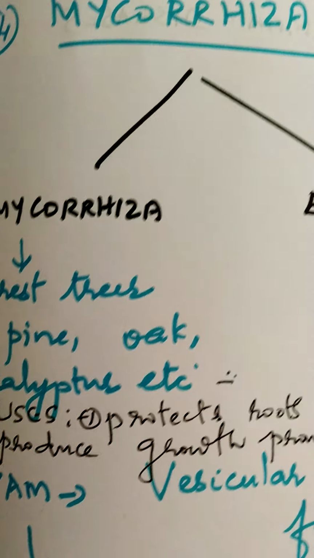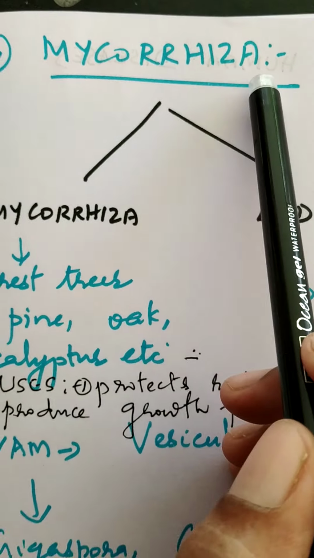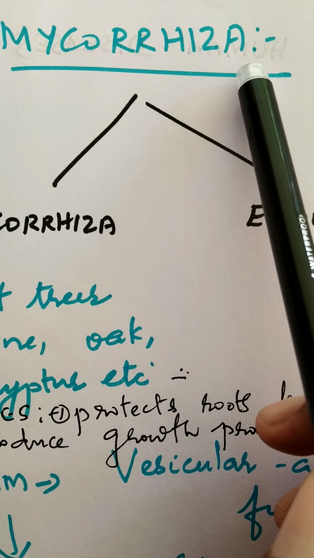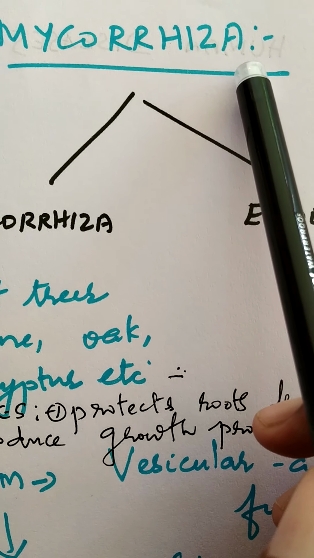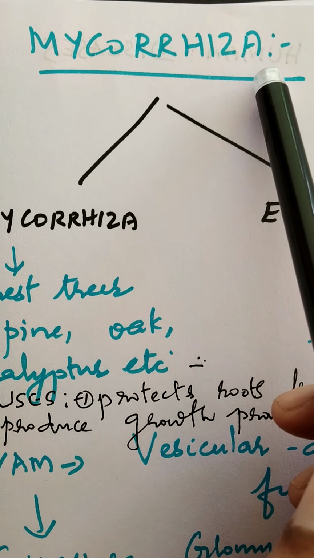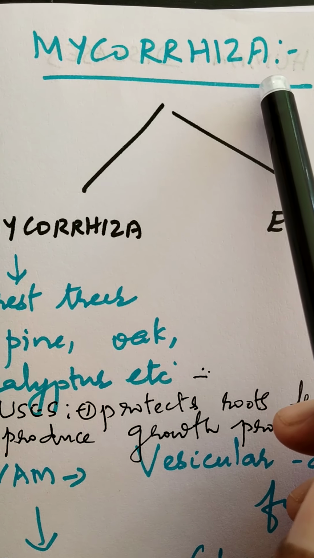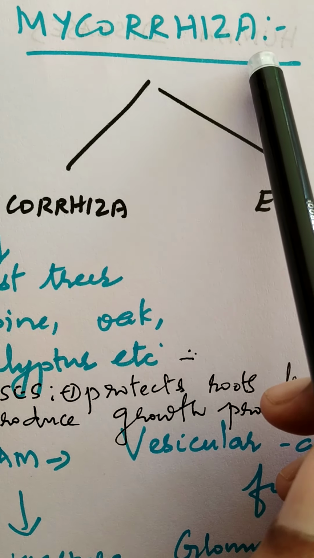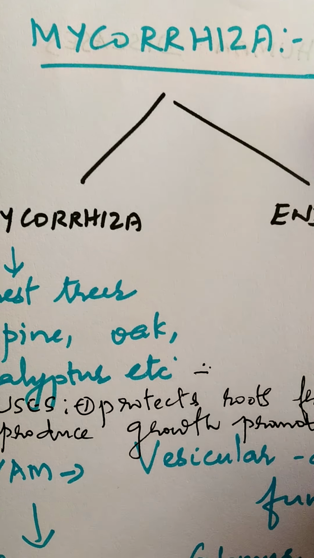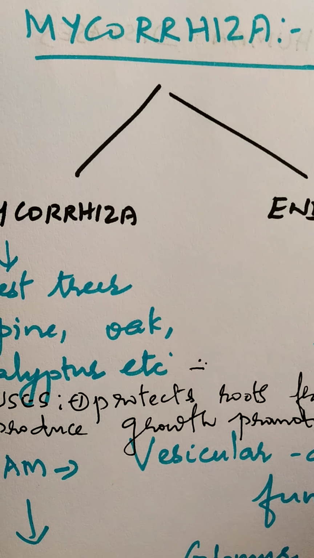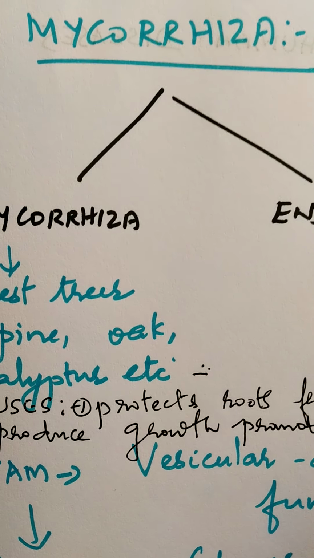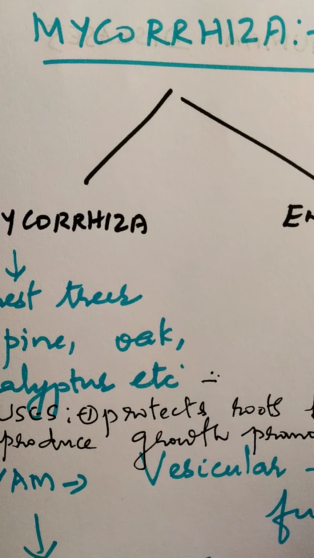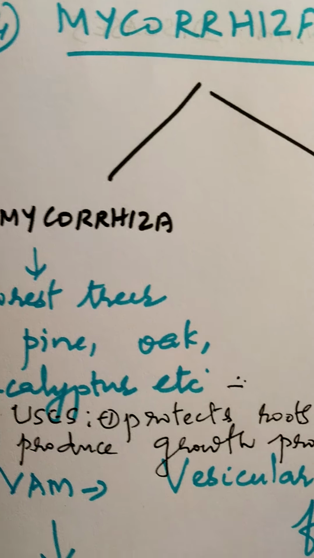Now moving on to the next category of biofertilizers, mycorrhiza. Already we have learned that mycorrhiza is an association of the fungal hyphae with the root of higher plants. So the association of fungal hyphae with the roots of higher plants also is an example of a symbiotic relationship where both are benefited. So the fungal mycelium helps in absorbing water and minerals from the soil. At the same time, the roots of the plants provide the food that is prepared for the fungal mycelium.